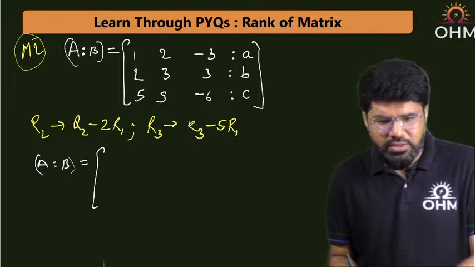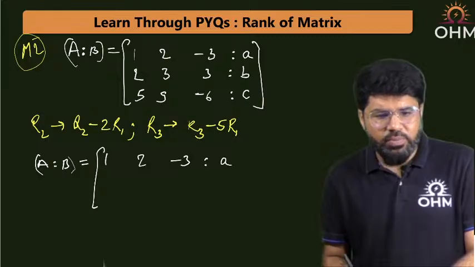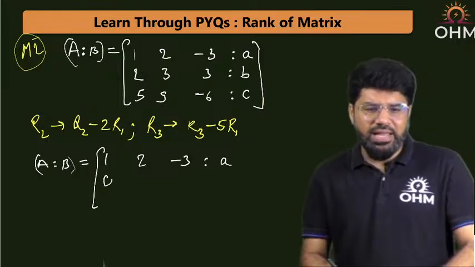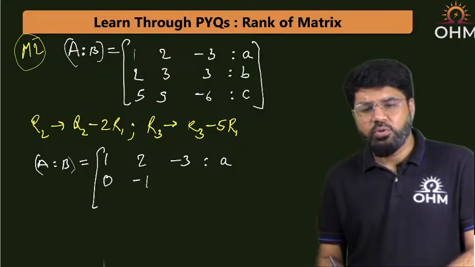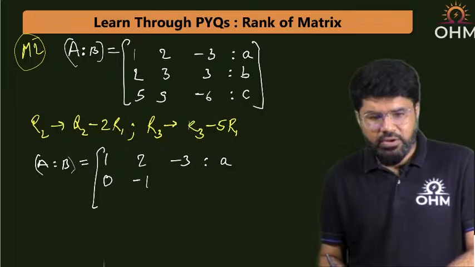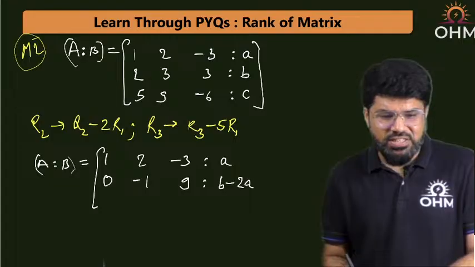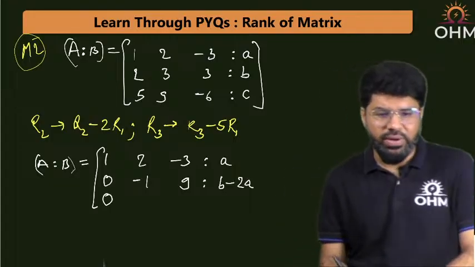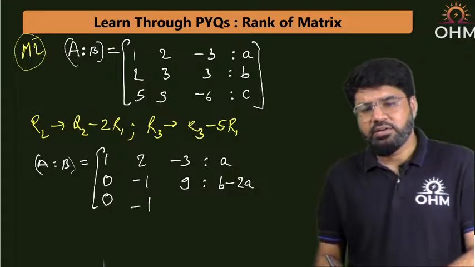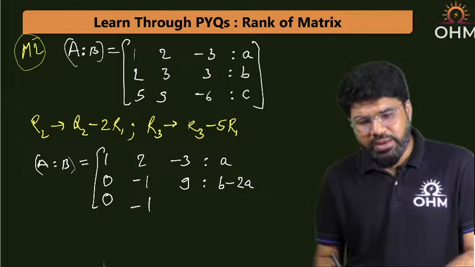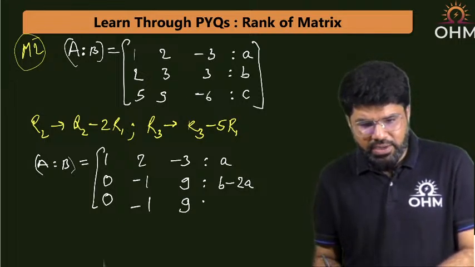This is 1, 2, minus 3, a. Then R2 minus 2 R1: 0, then 3 minus 2 into 2, that is minus 1, then 3 minus 2 into minus 3, that becomes 9, and then b minus 2a. Then the last, R3 minus 5 R1: 5 minus 5 is 0, 9 minus 2 into 5 is minus 1, minus 6 minus 5 into minus 3 is 15 minus 6, this is 9, and then the last is c minus 5a.